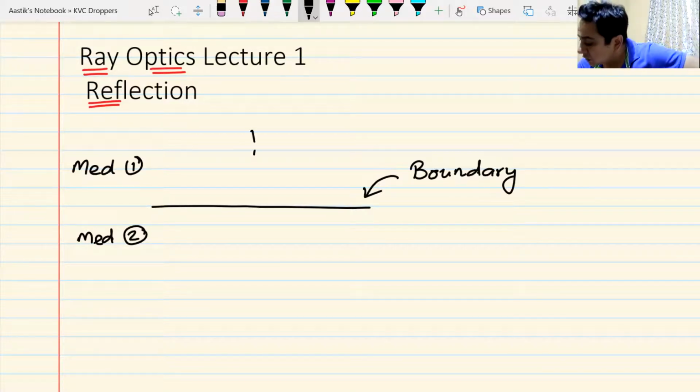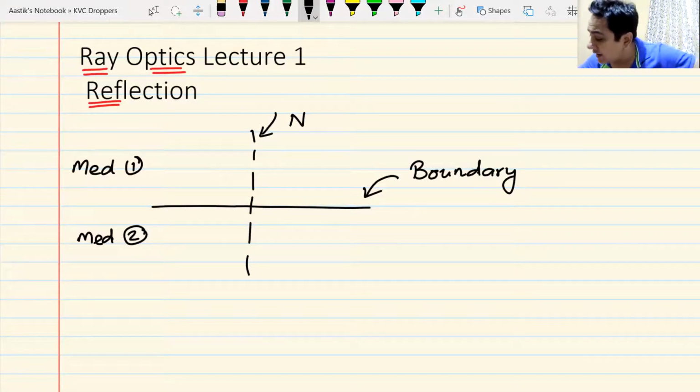Now, how do I make an elaborate definition? On this boundary between two mediums, I draw a line which is perpendicular, which is known as the normal. Yes or no, we understand this? Okay. So my definition of reflection goes like this.